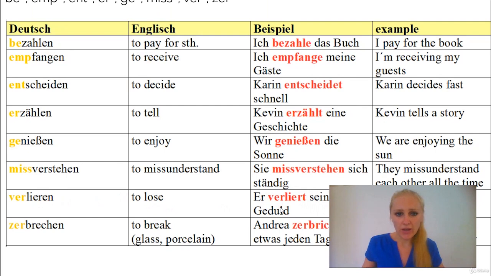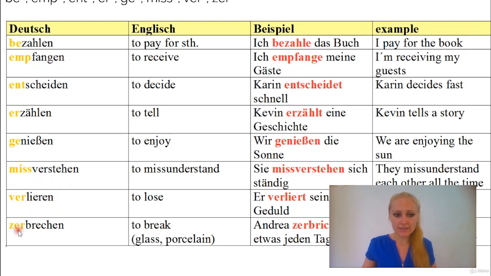Now, just one note on the side, not all the words after the prefix have a meaning. Lieren, for example, is not a verb. It doesn't mean anything by itself. But you have to say verlieren, and then it means to lose something. Verstehen has a meaning by itself. Niesen means to sneeze. Zählen, to count. So most verbs do have a meaning without the prefix. Some don't, like in this case here, verlieren. Lieren alone without the prefix doesn't mean anything.